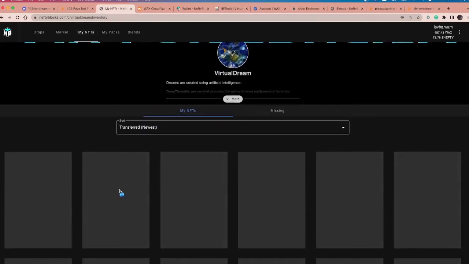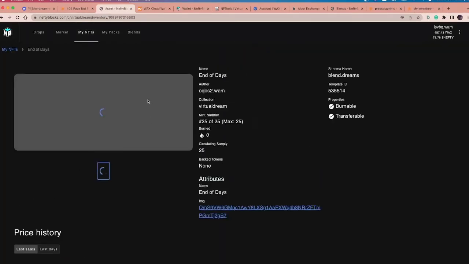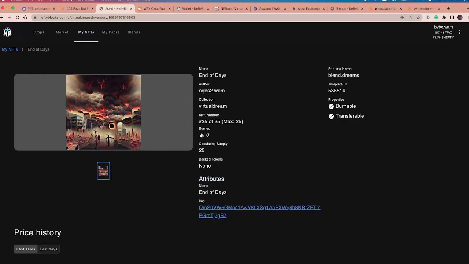I also got a second one at least. End of Days, 25 of 25. That's the last mint, so that's actually nice as well. I love last mints. Last mint is as good as first mint in my opinion, and that's a cracking dream as well. And my spare.